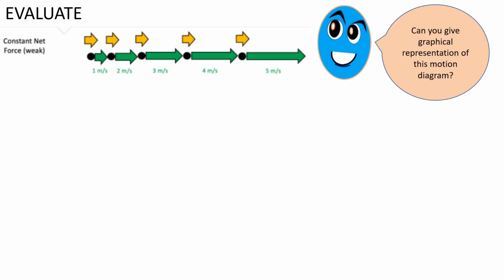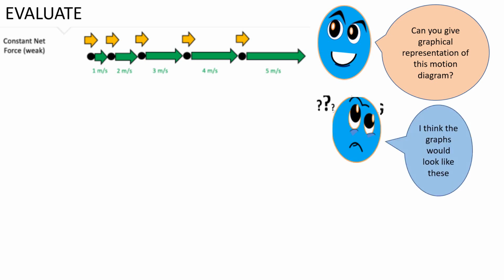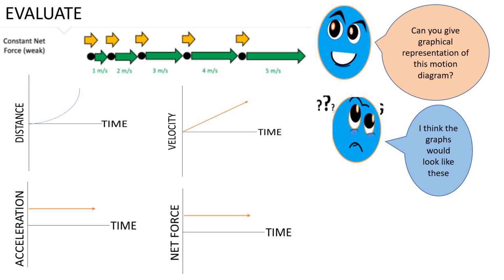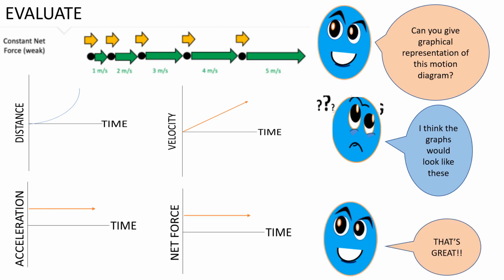Evaluate. Can you give a graphical representation of this motion diagram? I think the graphs would look like this. Distance-time with curving up, meaning increasing in distance. Velocity-time, constant increase in velocity. For acceleration-time, this is constant acceleration. Net force, constant net force, of course. That's great.